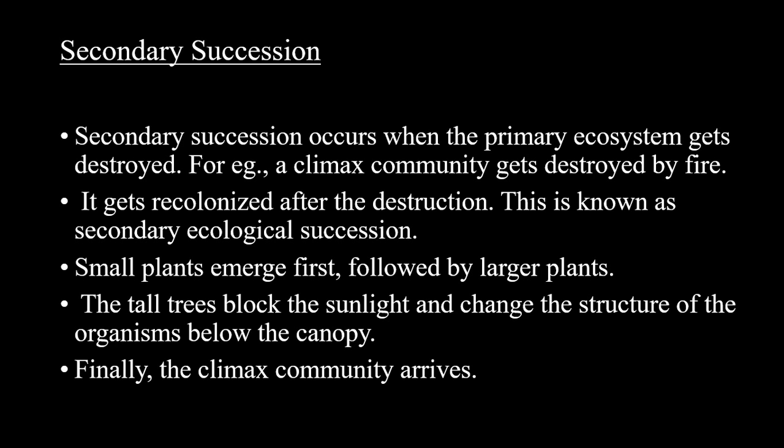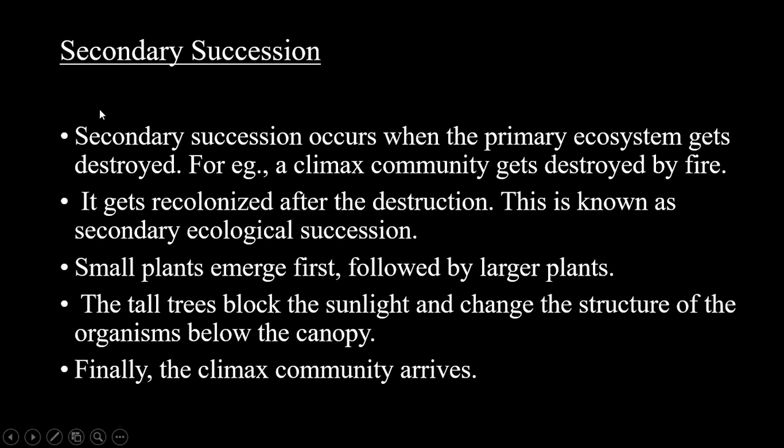It gets again inhabited by plants, then it is followed by the survival of animals. Such succession, which takes place in an ecosystem destroyed by natural calamities, is called secondary succession.